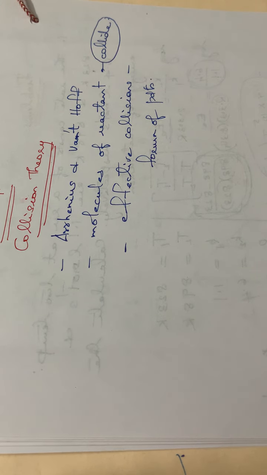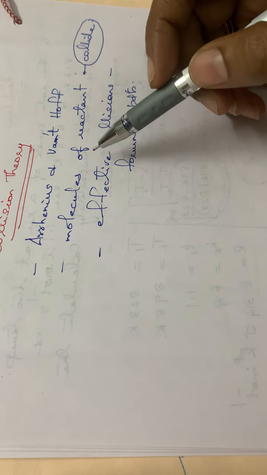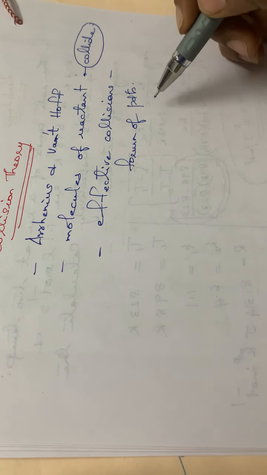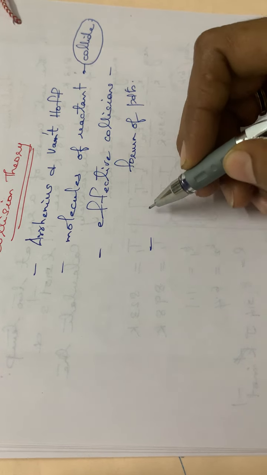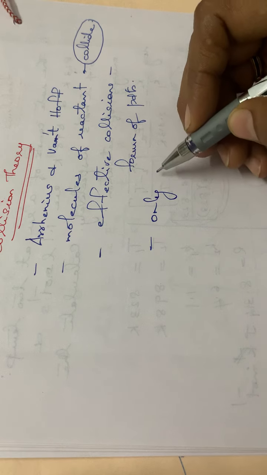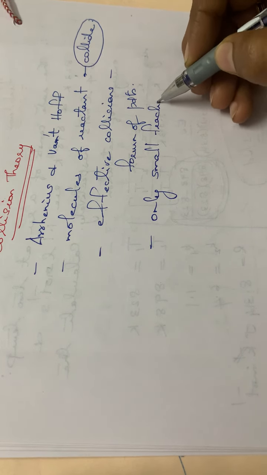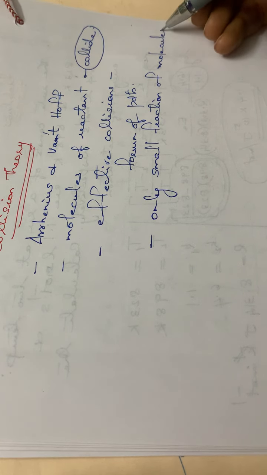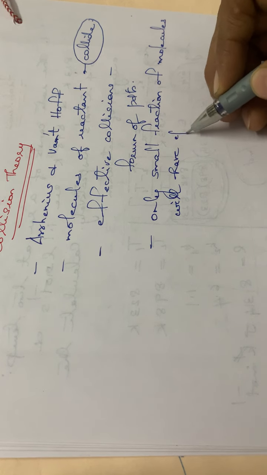So this is the main point of this collision theory. According to this theory, the molecules of the reacting substances should collide with each other, and only effective collisions will lead to product formation. Only a very small fraction of molecules will be having effective collisions.